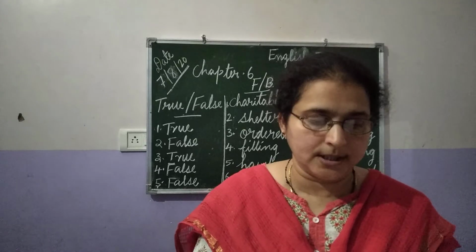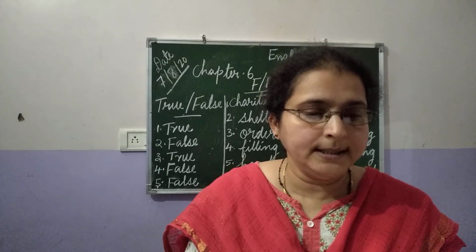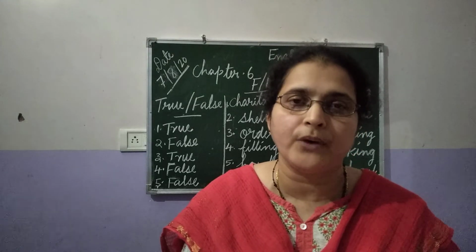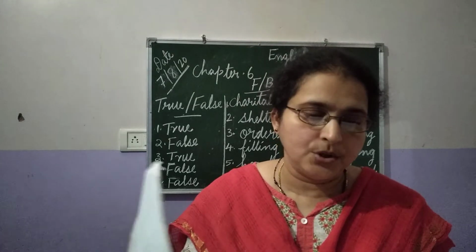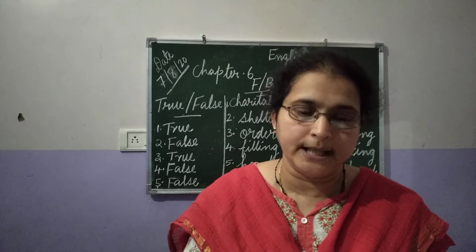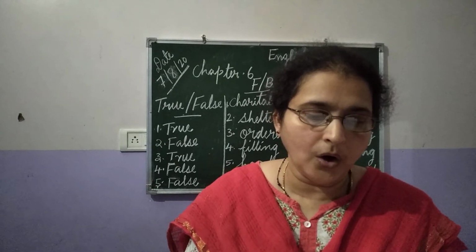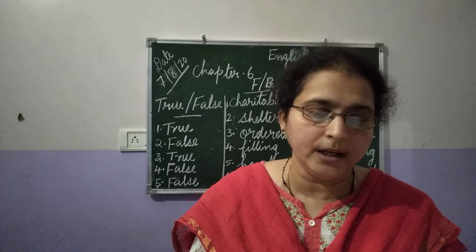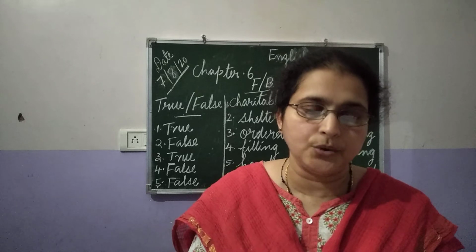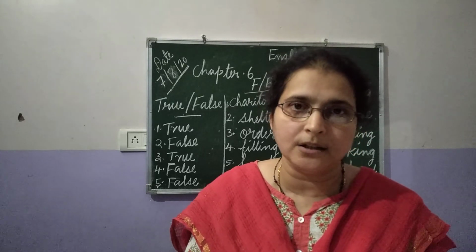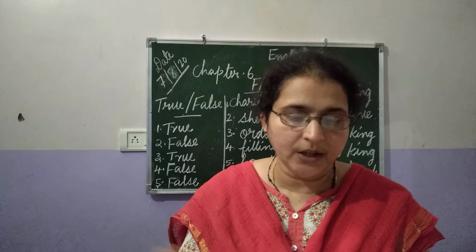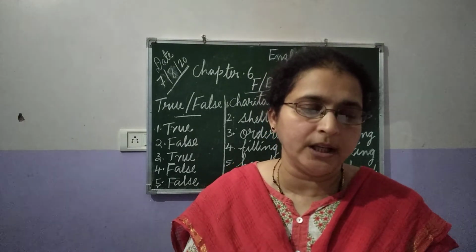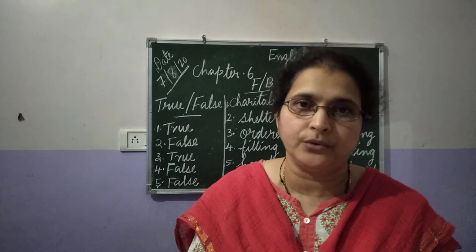Now the third question. What did the hawk ask the king to give in place of the dove? The answer is, the hawk asked the king to give flesh from his body equal in weight to that of the dove. That is what the hawk asked.